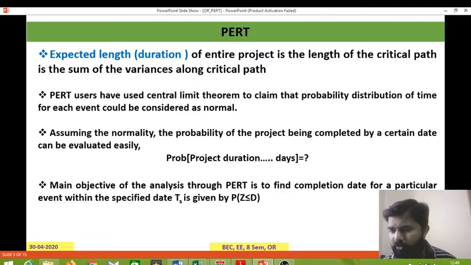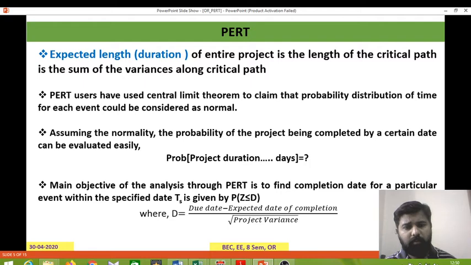Here Z is the standard normal variable, and D is the day by which the project is expected to be completed, the completion date for the given time. That is, the due date minus the expected date of completion, divided by the square root of the project variance.